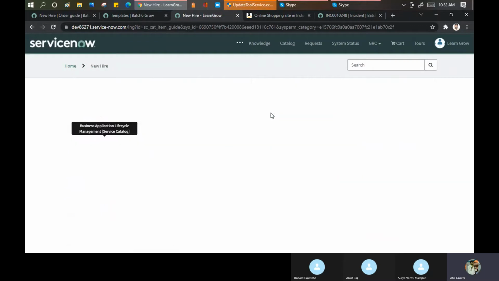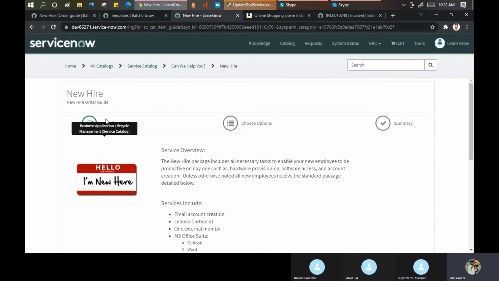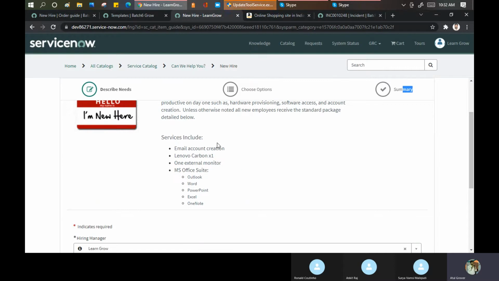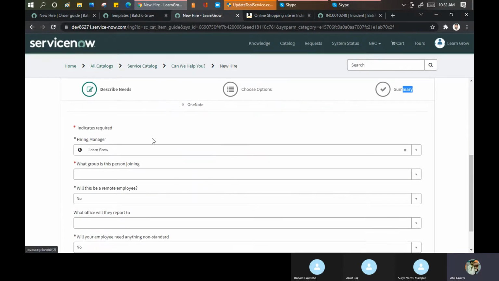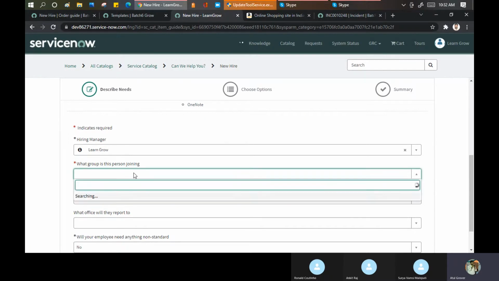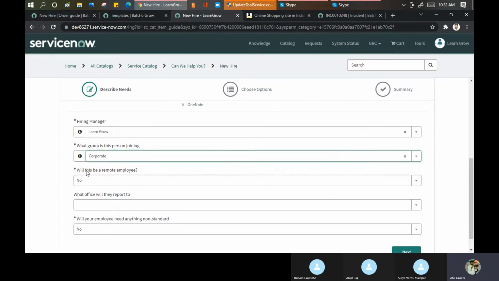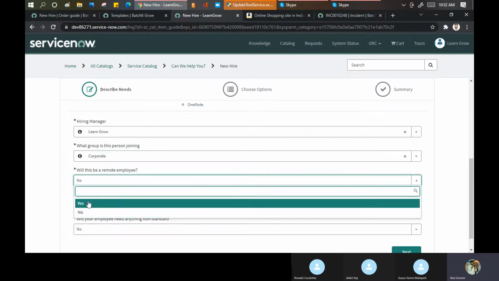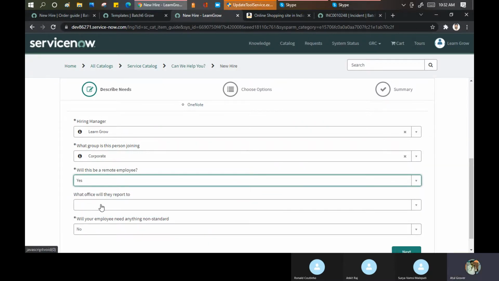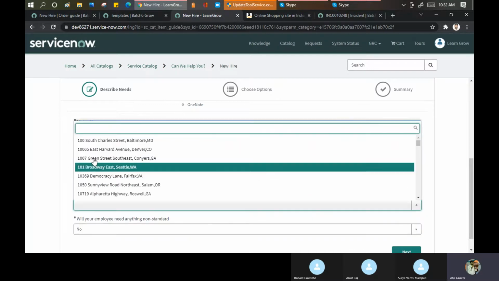Either HR can tell you, Ronald, go and order, click on this catalog item, or they can raise a request on your behalf. Describe the needs, choose the option, summary. You as a user log in and start filling this part. Hiring manager is this one. What group is this person joining? Maybe it can be department. I'm joining the corporate. Will this be a remote employee? Yes. Will they report to office? Yes. So these are the variables only.